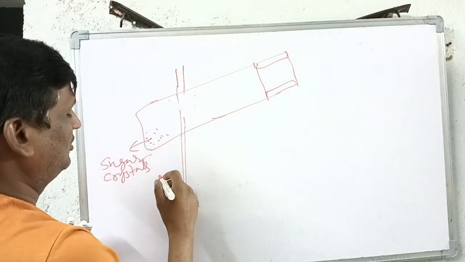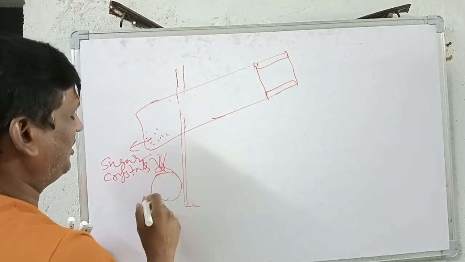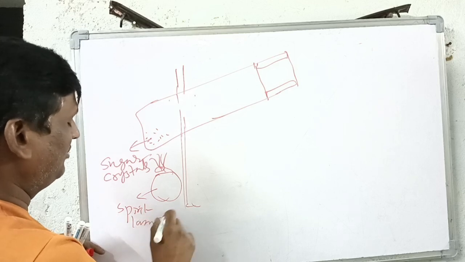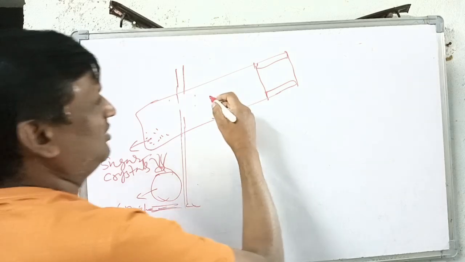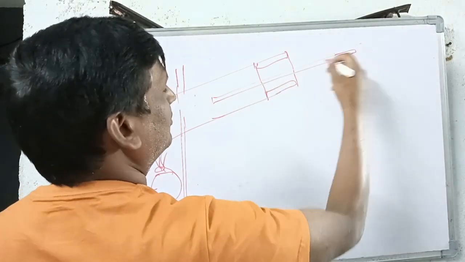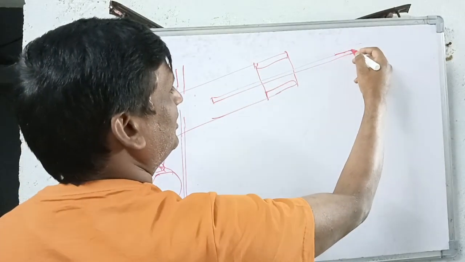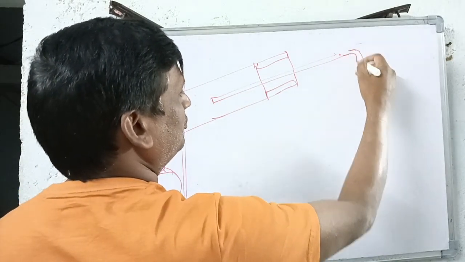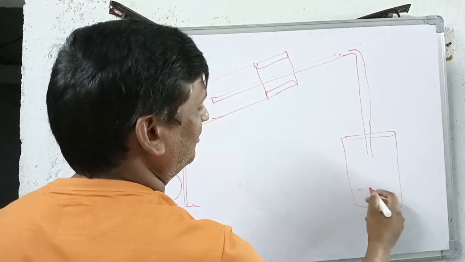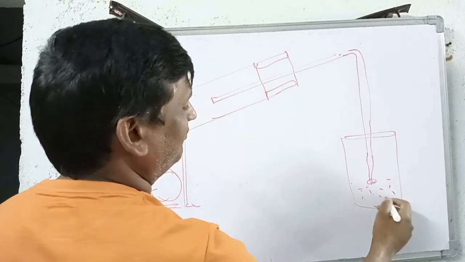These are the sugar crystals. These sugar crystals are heated with the help of a spirit lamp. This is the spirit lamp, which can supply the heat. The test tube is connected with a delivery tube. This delivery tube enters another beaker which consists of lime water.